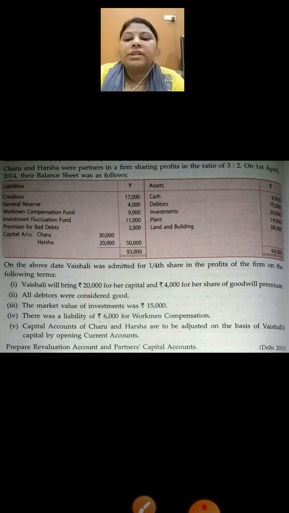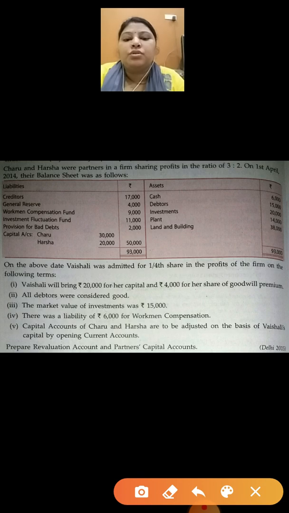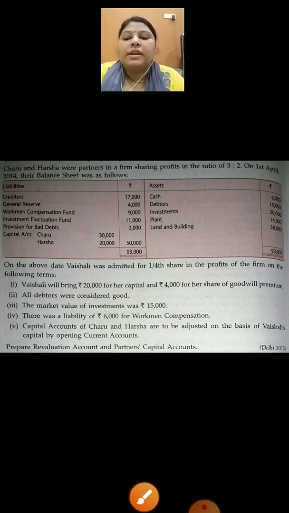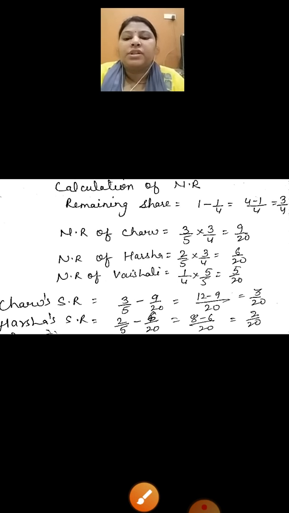Here the old ratio in this question is given as 3:2. Now on the basis of this ratio you have to calculate the new ratio, and the new partner's share is 1/4. Calculation I already told you. Let's do the calculation of the new ratio.